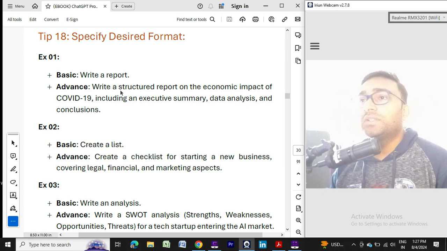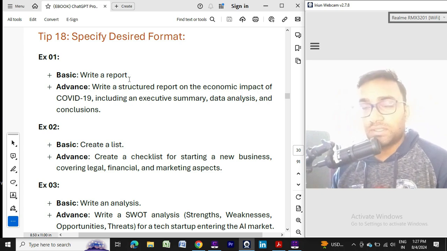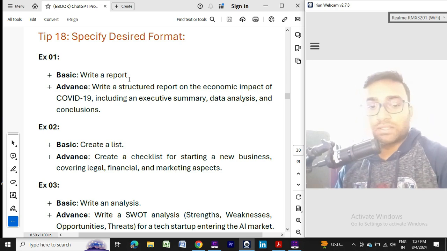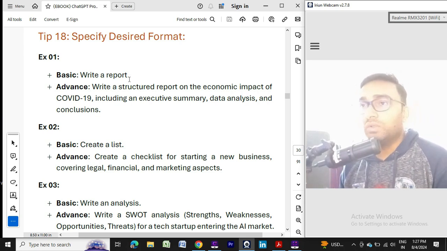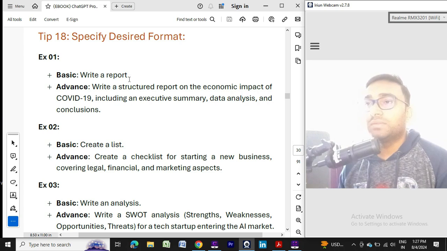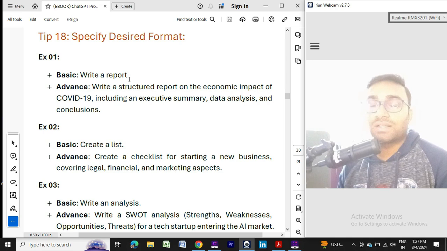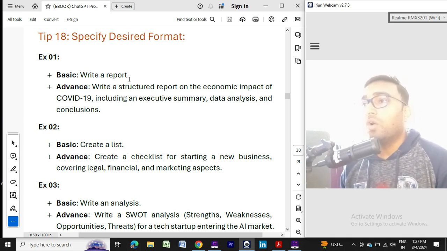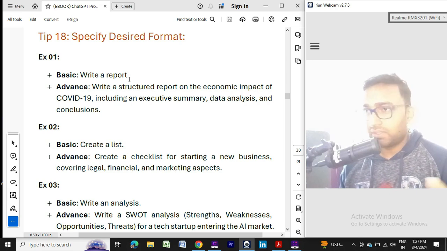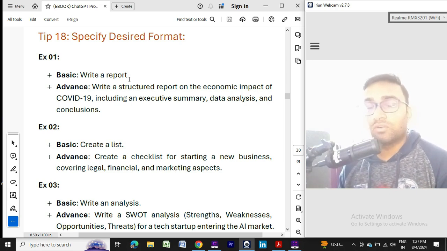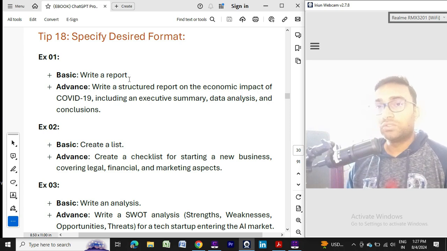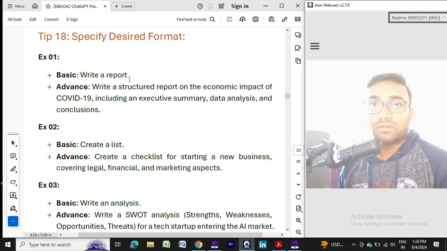The first example is write a report. Suppose you ask ChatGPT, write a report for me. That is a very general, very broad question. Instead of that, you can tell ChatGPT, write a structured report, so it will be organized. Write a structured report on the economic impact of COVID-19. You definitely need to mention your subject, your topic, your industry. It is mandatory.